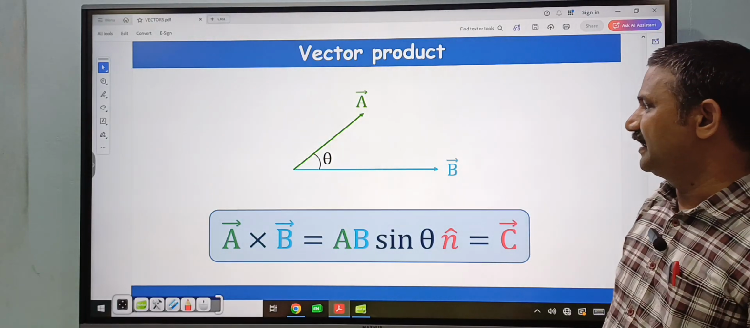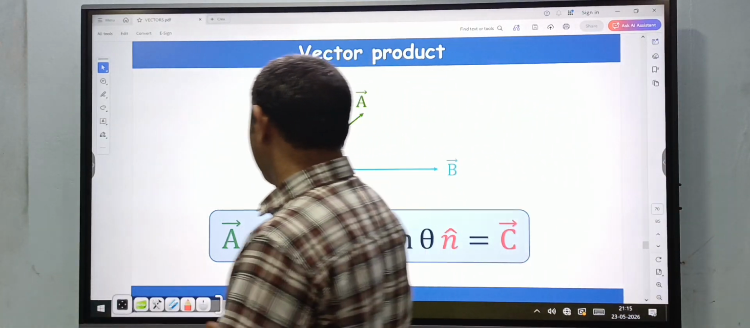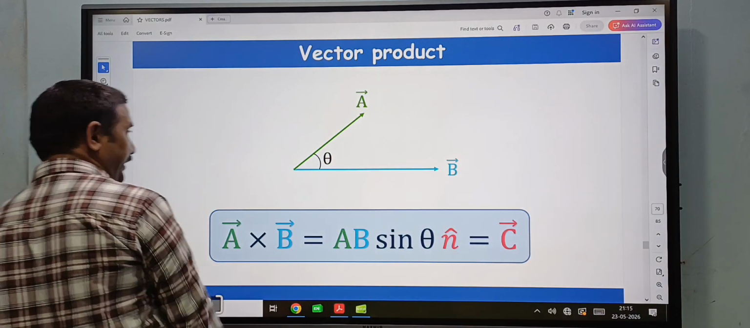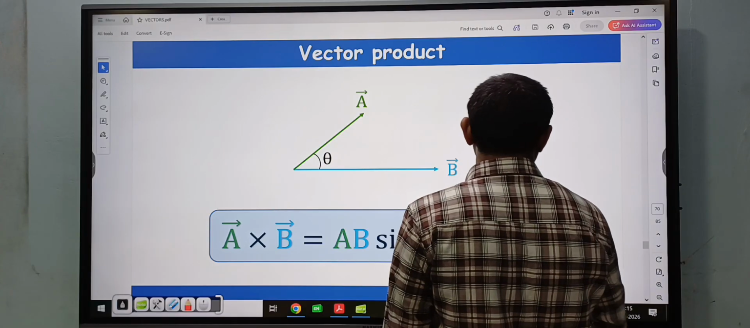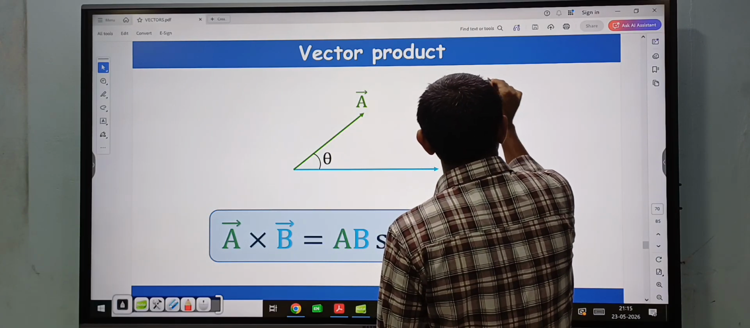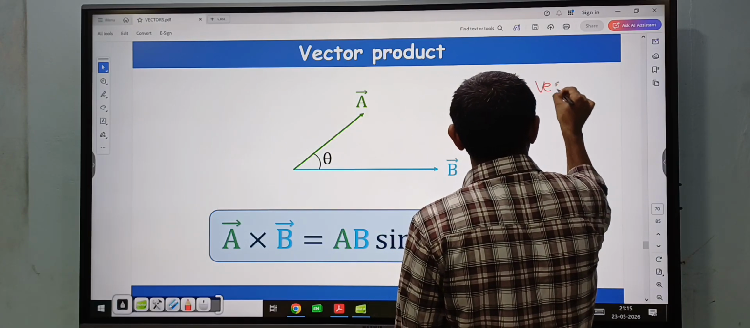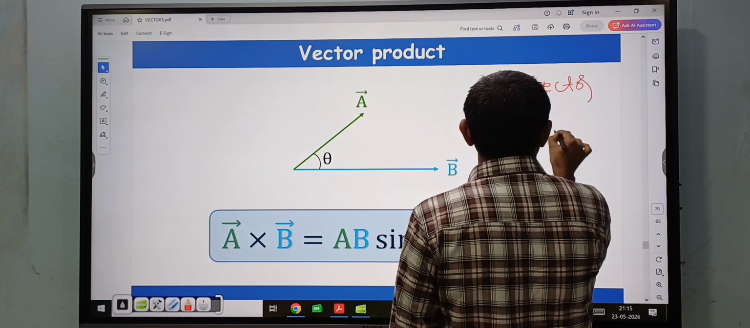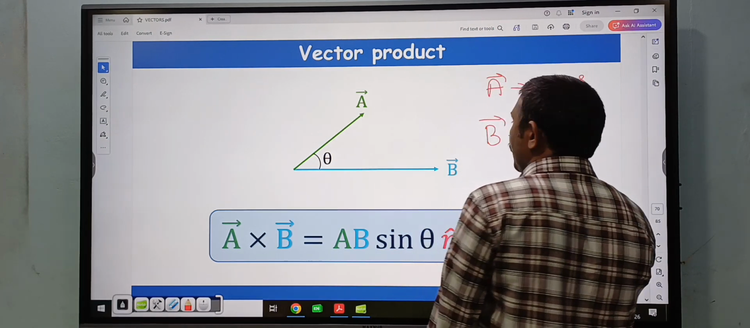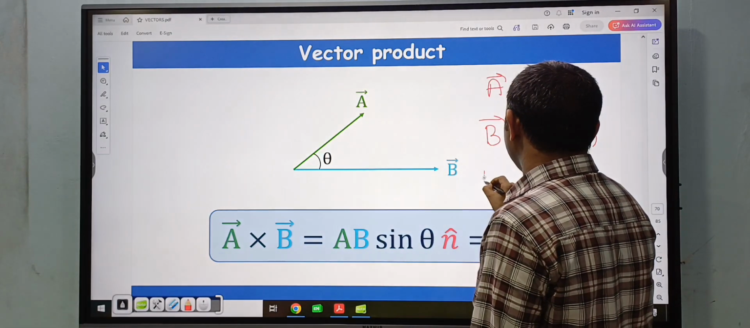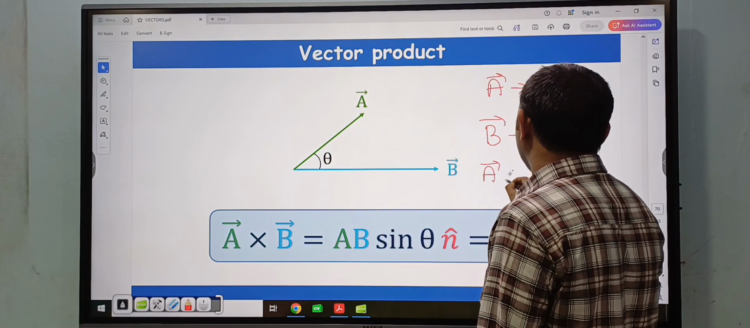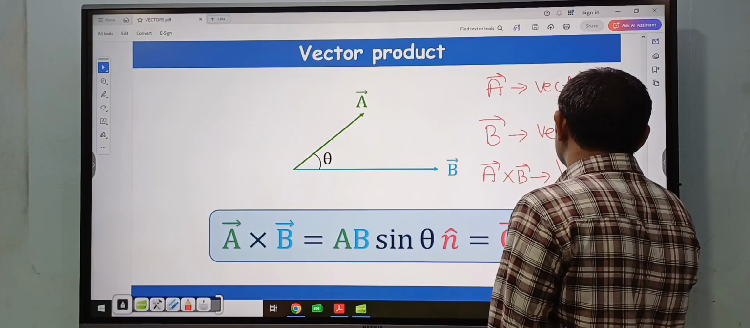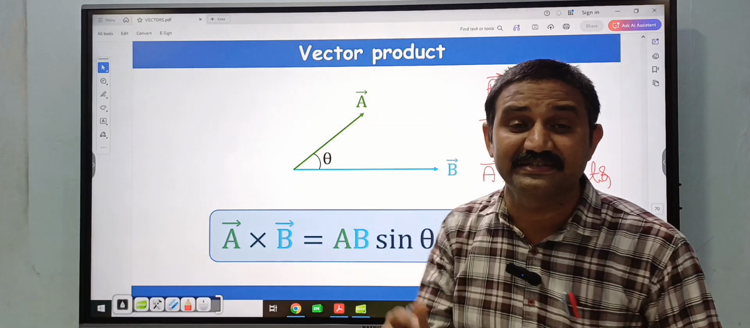Next, similarly, vector product. So here also a bar represents a vector quantity, and b bar represents a vector. Now in this case, a bar cross b bar also represents a vector quantity.